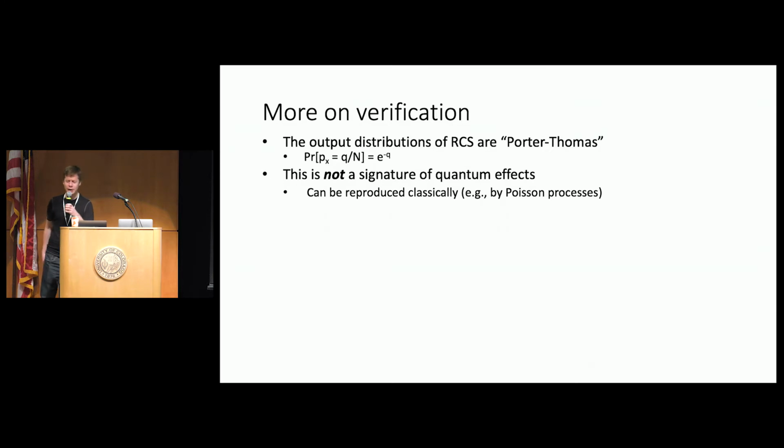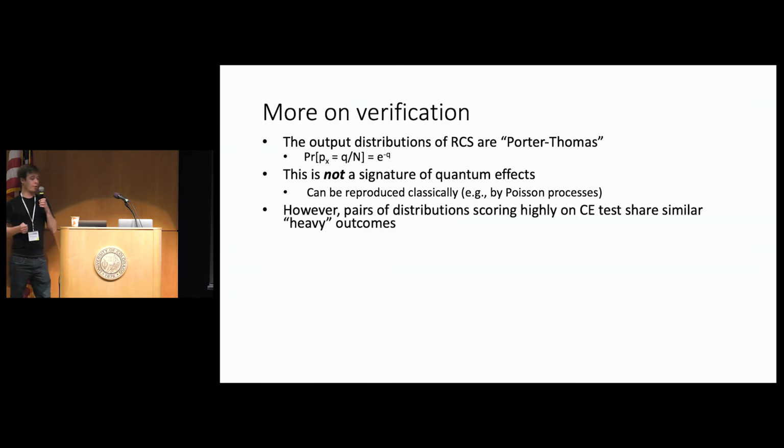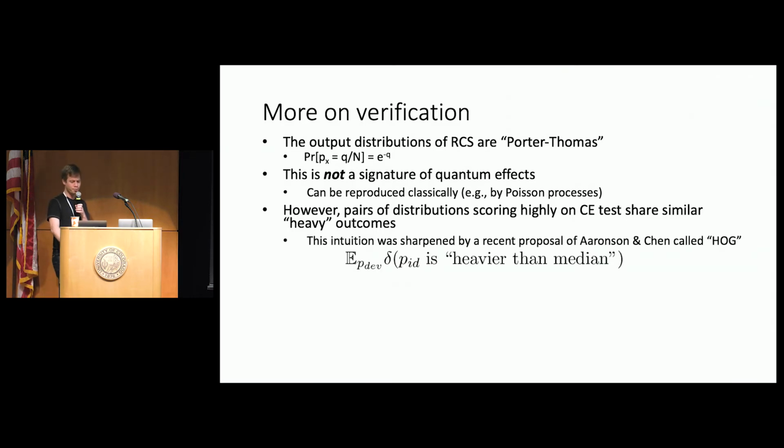I want to be really clear about this, though. It is true that this is what we'd expect in a random circuit sampling experiment, but this is not a signature of quantum effects. It's not a signature of quantumness. In fact, we show in our paper simple classical models that are effectively Poisson processes that reproduce exactly this distribution classically. One thing that is true, though, that might be closer to a signature of quantumness is that pairs of distributions that score highly on the cross-entropy test tend to share similar heavy outcomes, like above median probabilities.